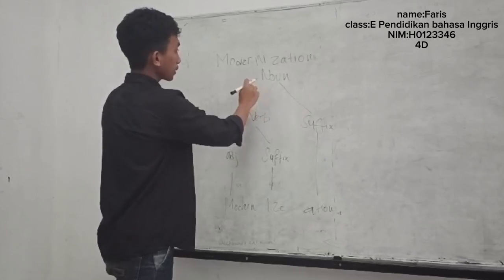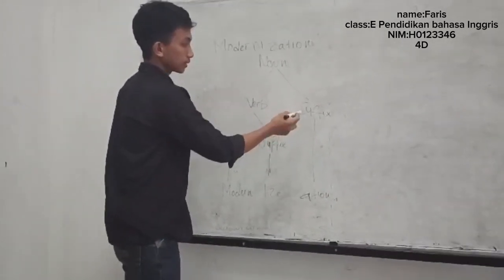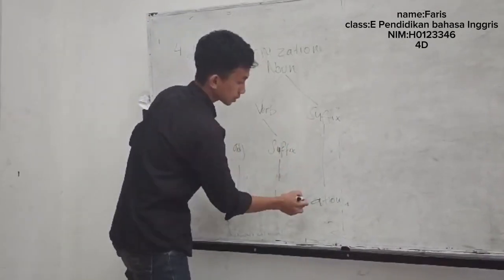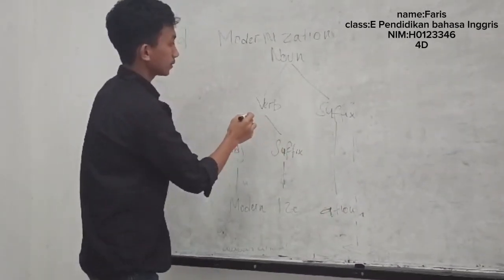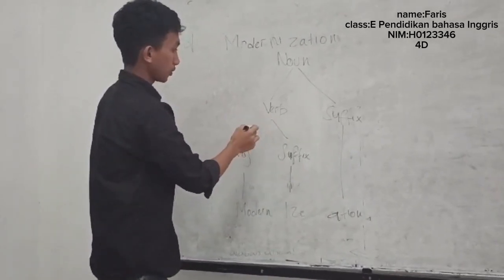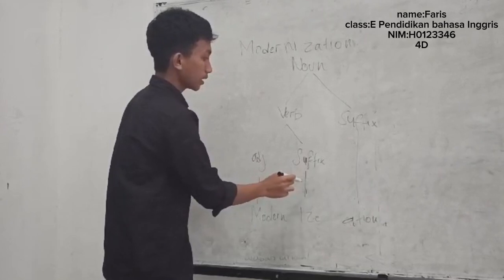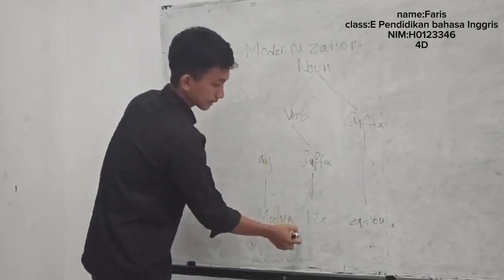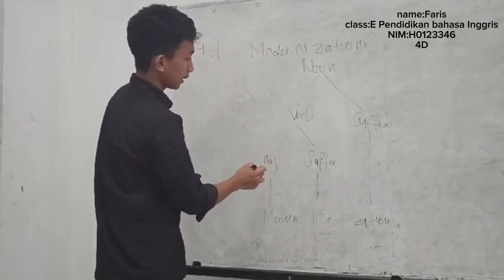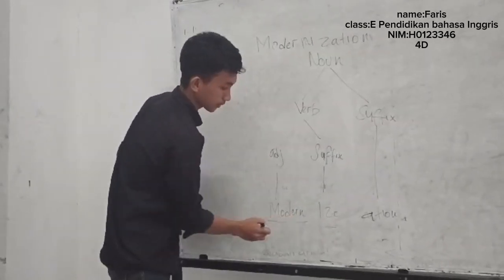The noun breaks down into a verb and a suffix. The suffix is which is action, and the verb breaks down into an adjective and a suffix. The suffix is which is easy, and the word adjective which is modern. Okay.